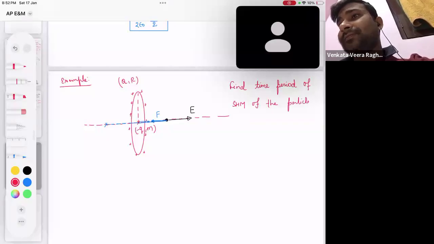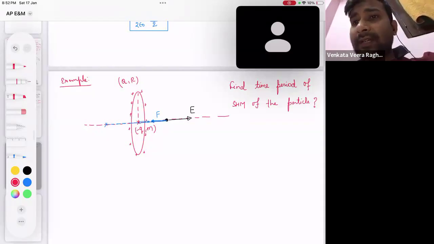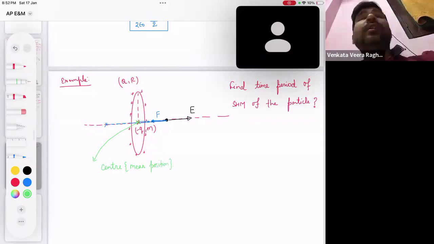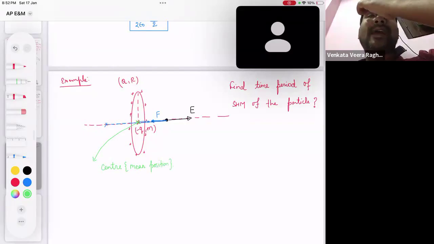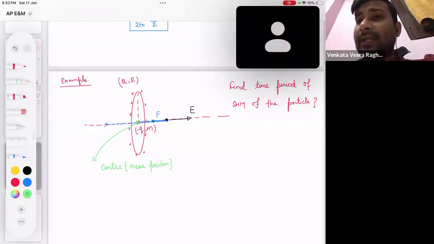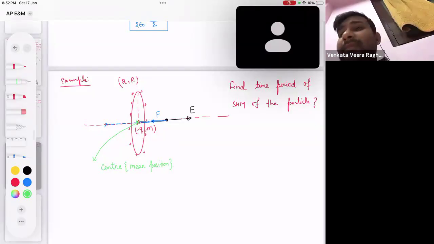This is our question. Can I say this is the mean position of the particle? Can I call the center of the ring the mean position of the particle? Do you understand the meaning of the mean position? Mean position in SHM is that point where the net force acting on the particle is zero. So when the particle is at the center, it doesn't experience any net force. That's why this center is the mean position.